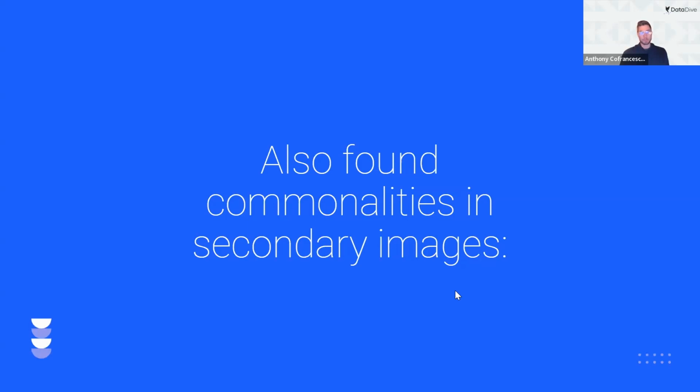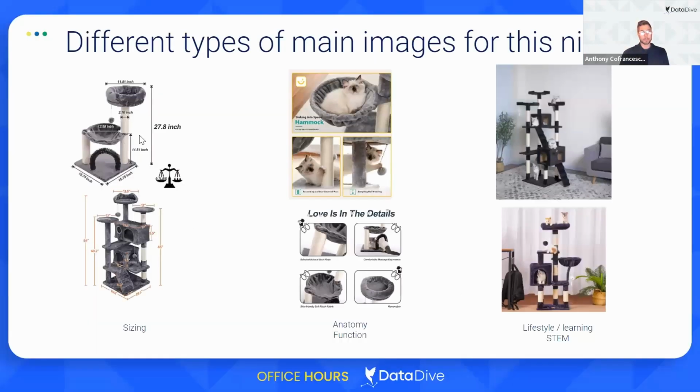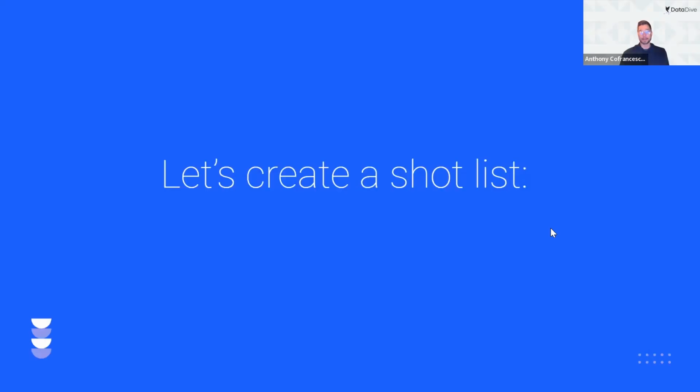And I also found some commonalities in secondary images. So there were a lot of images about sizing. There were a lot of images that were product anatomy, talking about the scratching post, the hanging ball, the nice soft space to sit. And then this should not say STEM here, but I did see a lot of lifestyle images that were just showing cats enjoying themselves and being cats.